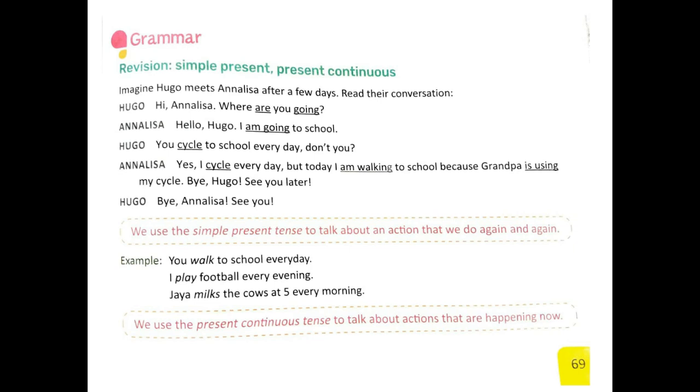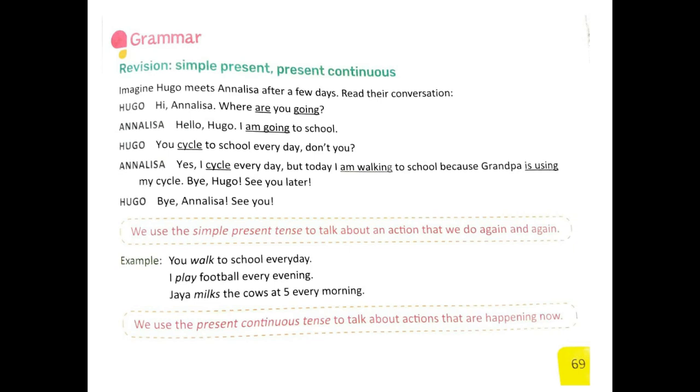Right? Now, let's see. We use the simple present tense to talk about an action that we do again and again. Simple present tense is used to talk about the action that we are doing again and again. Clear? So if we are doing some action again and again, we can use simple present tense. Okay, let me show you some examples.